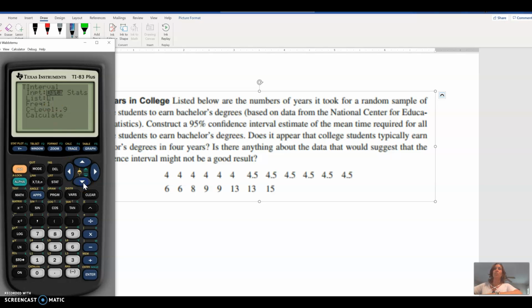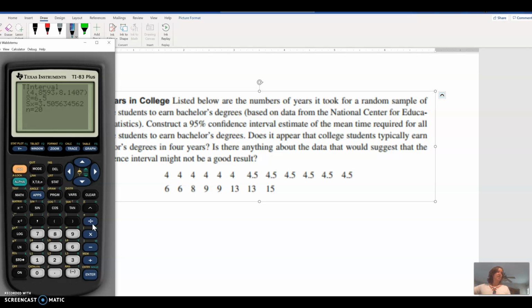So I put everything in list 1. I'm going to keep my frequency as 1. I didn't make a frequency table. And then I tell it the confidence level I want. And in this case, I want a 0.95, 95% confidence interval. And then when I hit calculate, it will give me the confidence interval, and it will also summarize for me the sample statistics, the sample mean and the sample standard deviation.